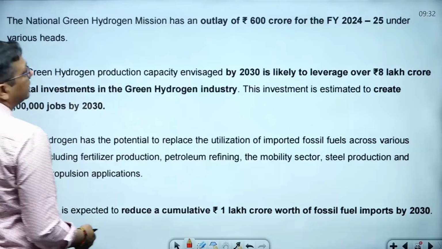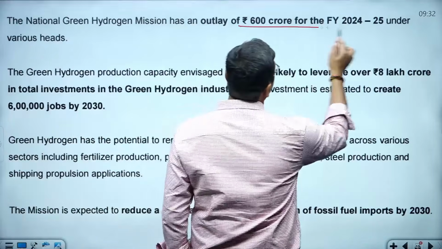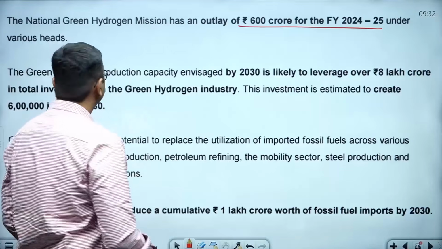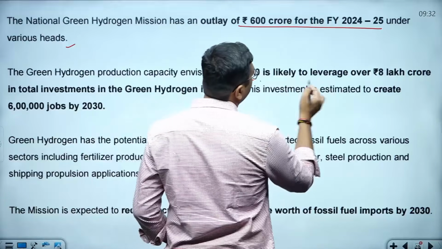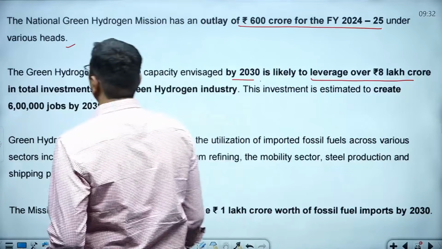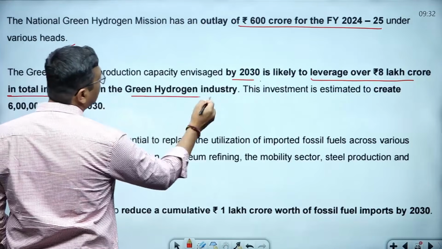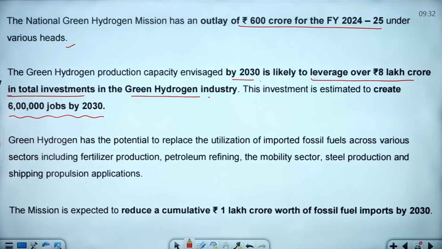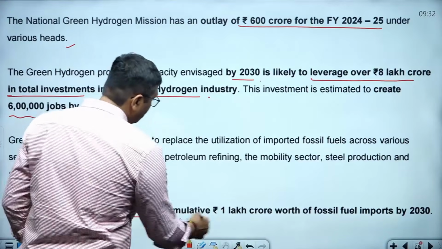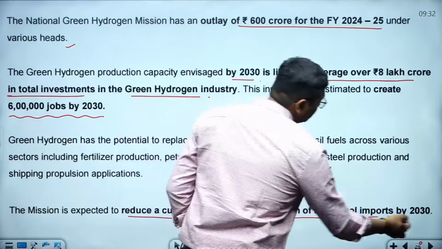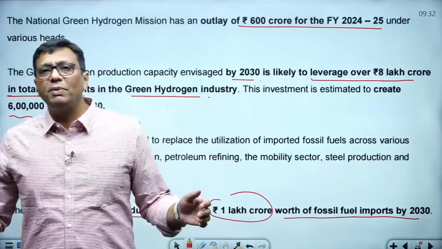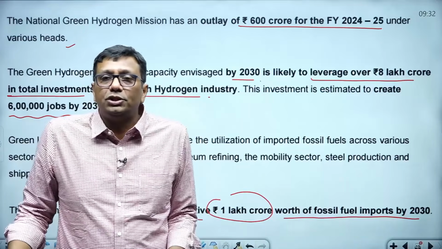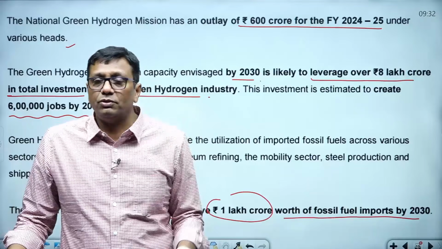Okay, and finally, 6,600 crore rupees for the fiscal year 24-25 under various purposes, the government has given. By 2030 the mission is likely to leverage over 8 lakh crore in total investment here for the green hydrogen industry and to create around 6 lakh jobs by 2030. The mission is also expected to reduce cumulative fossil fuel imports worth 1 lakh crore by 2030. So this kind of hydrogen mission will definitely be helpful to fulfill your petroleum demands.